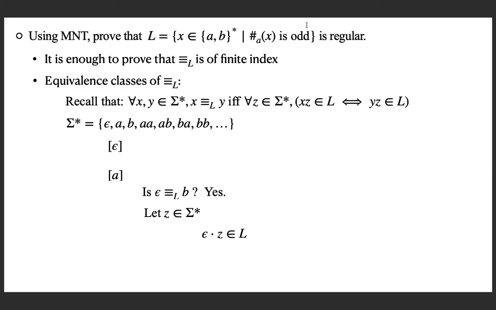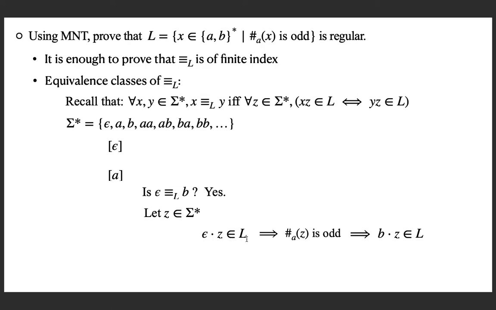By definition, why is it in the language? Because the number of A's in the whole string must be odd. Here you know that it is only 0. So to get an odd number, in Z you need to have an odd number of A's. If in Z there are an odd number of A's, what will be the number of A's in BZ? Odd number plus 0 is an odd number. So BZ also will be in the language when epsilon Z is in the language.